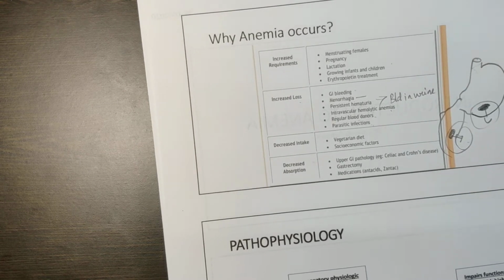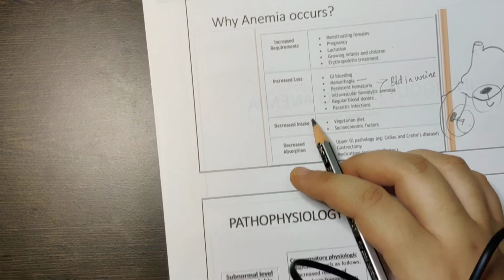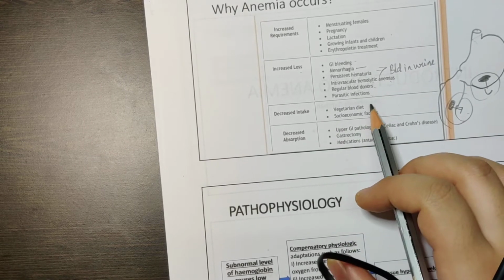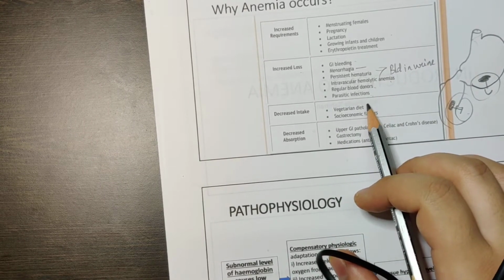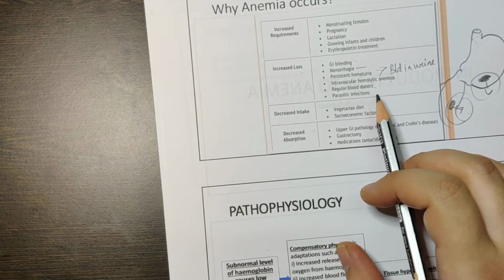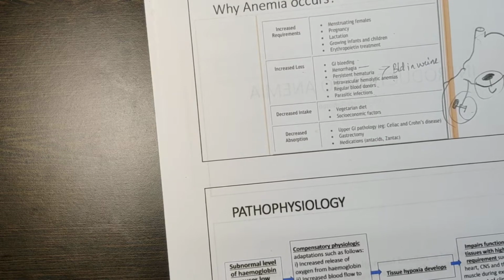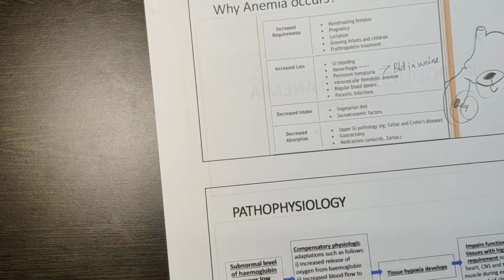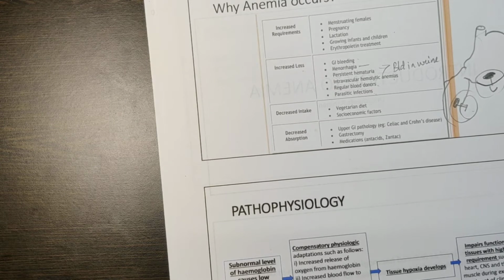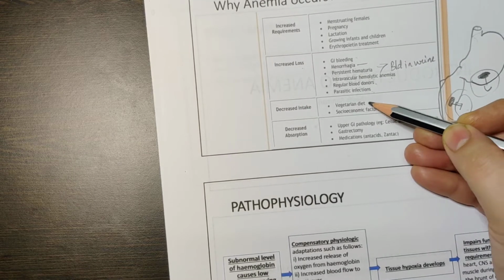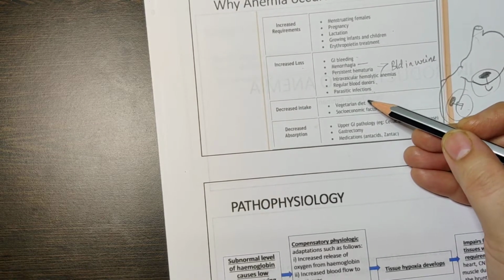Now going to decreased intake, meaning we are eating less. Like in a vegetarian diet, when we look at the sources of iron, I'll show you a diagram. You can see there are green leafy vegetables, there are legumes, dals, lentils, a lot of these. But the highest source of iron you will find in non-vegetarian food, like red meat and liver. So you can find a higher amount of iron in non-vegetarian food, but it is also there in a vegetarian diet, but it's still less in comparison.